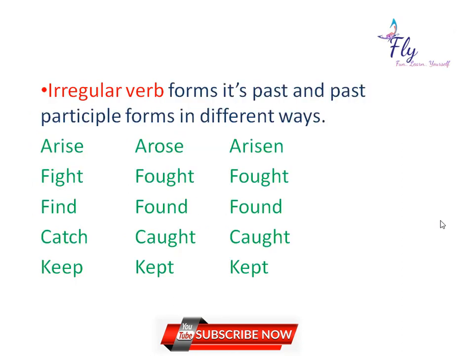Coming to irregular verb, it is totally different from regular verb. Irregular verb forms its past and past participle forms in different ways. That means other than ed. We can see some examples here. Arise, arose, arisen. Fight, fought, fought. Find, found, found. Catch, caught, caught. Keep, kept, kept. If you observe all these examples, past form and past participle forms are formed in different ways. So that is the reason we call these verbs irregular verbs.